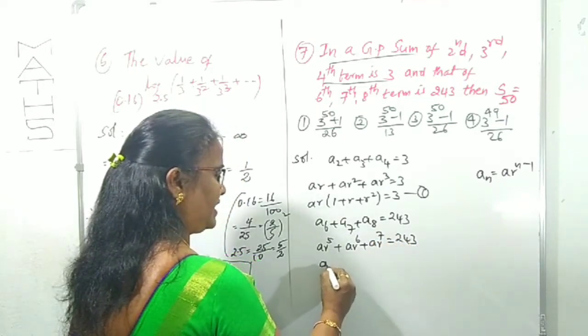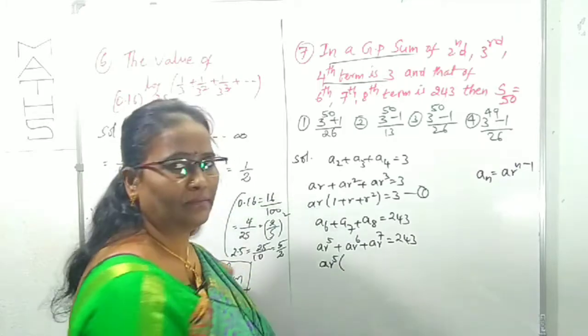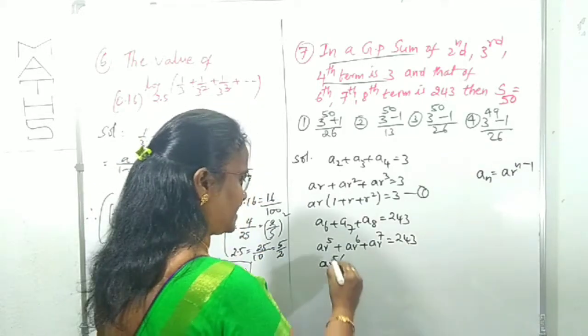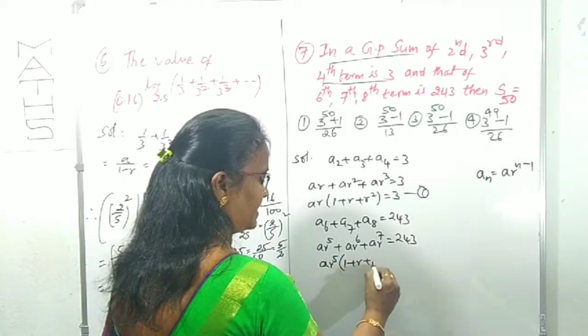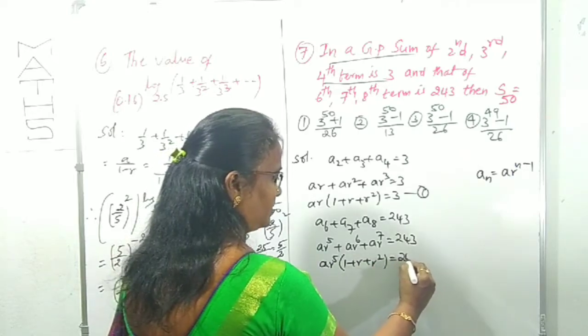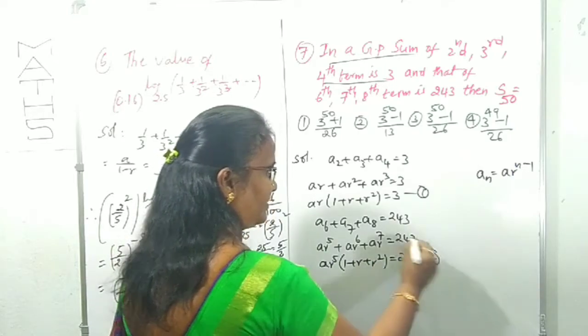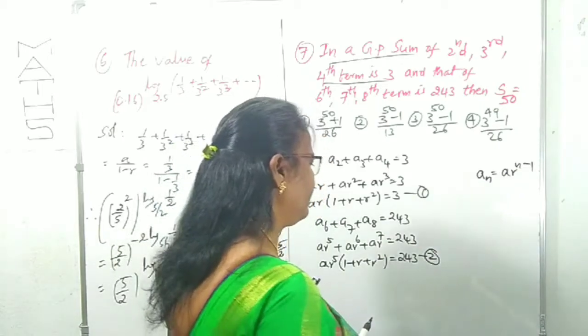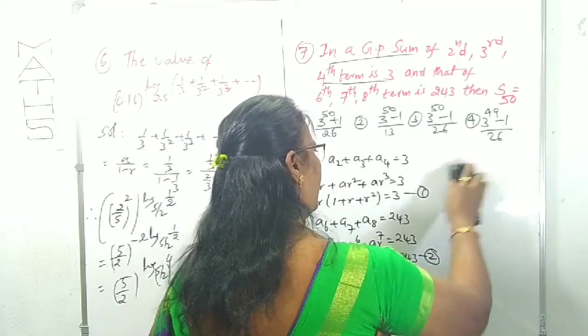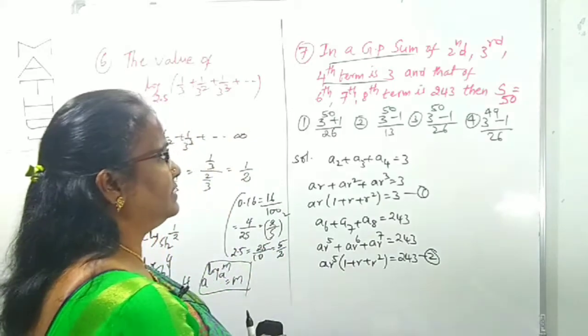Among all these, we can take ar power 5 as common. Now, what is left over here? Yes, 1 plus r plus r square is left over, equals 243. This is taken as equation 2, right?